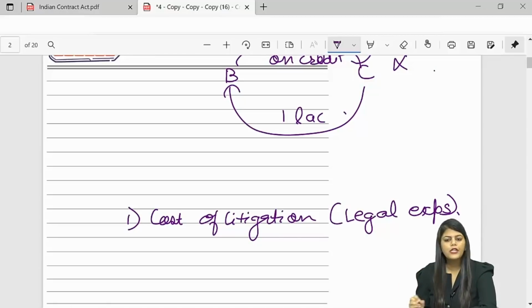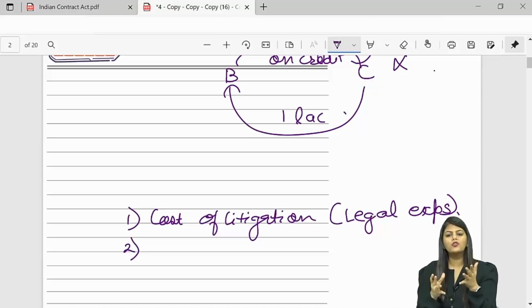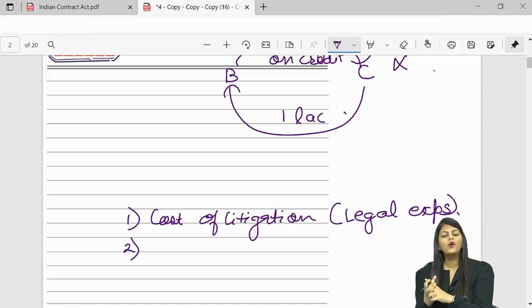Or let's say if C defaults, B appoints some legal recovery agents. You know, banks also have recovery agents, so they don't work for free.